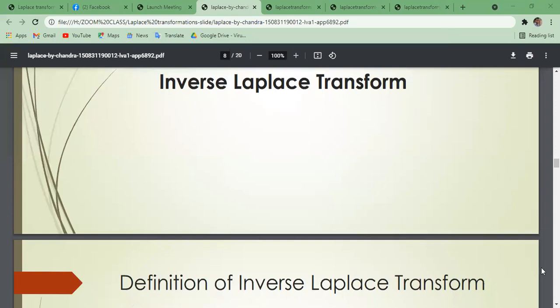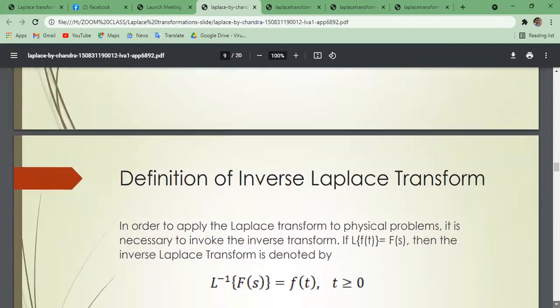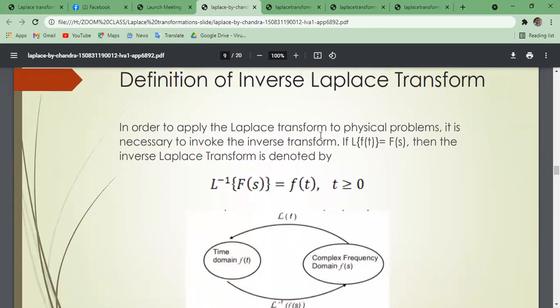Now the inverse Laplace transformation. What is the definition of inverse Laplace transformation? Actually, this is the opposite of Laplace transformation. In order to apply the Laplace transform to physical problems, it is necessary to invoke the inverse transform. That means if the Laplace transformation of f(t) is equal to F(s), then the inverse Laplace transformation is denoted like this: inverse Laplace transformation of F(s). This inverse Laplace transformation of F(s) equals f(t).